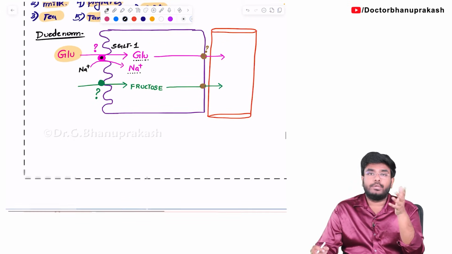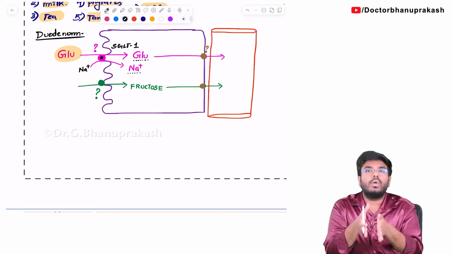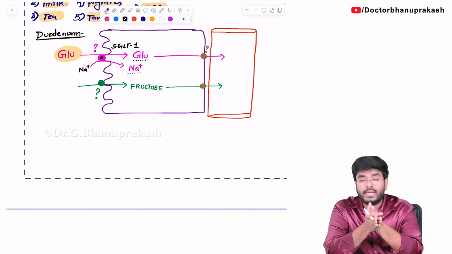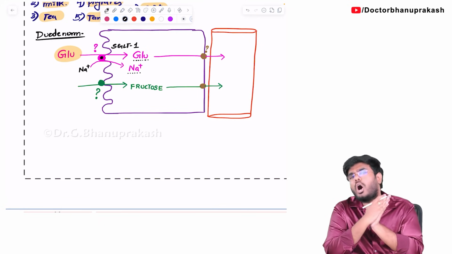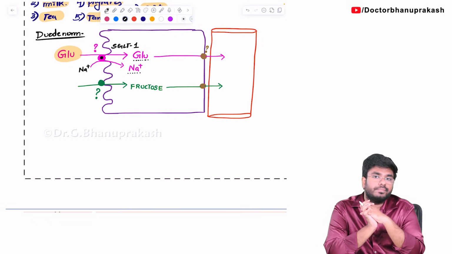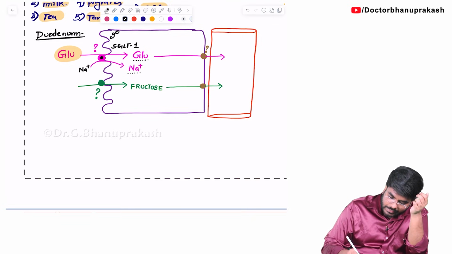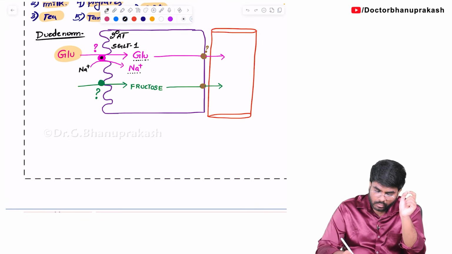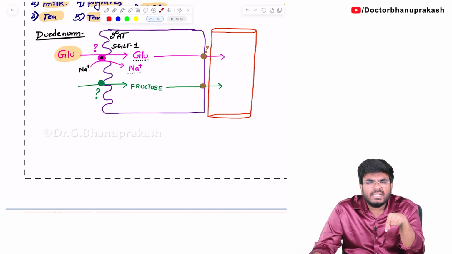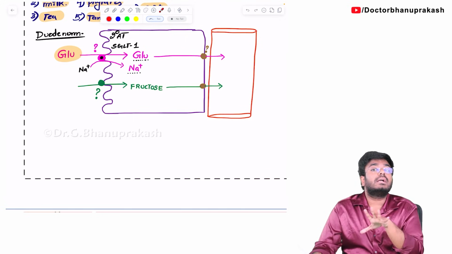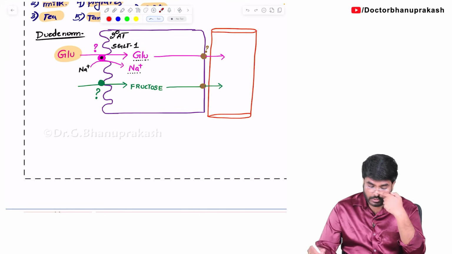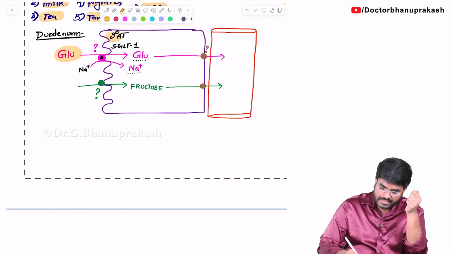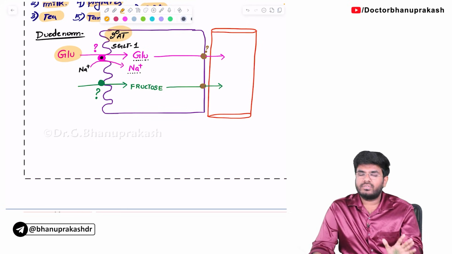Now I have explained the basics. When two substances are going into the cell, we call it a symport or co-transport. All co-transporters are symporters. They are examples of which type of transport? They are all examples of secondary active transport. Without a doubt, secondary active transport. So now tell me, here the glucose is transported into the cell. Yes, with the help of GLUT1, GLUT2, GLUT3? No, here GLUTs are not there. Here SGLTs are there. So here the glucose absorption is happening along with the sodium, which is an example of secondary active transport.